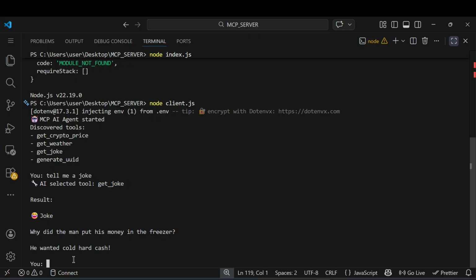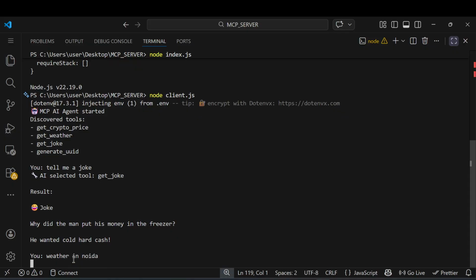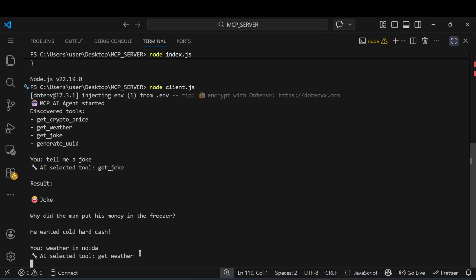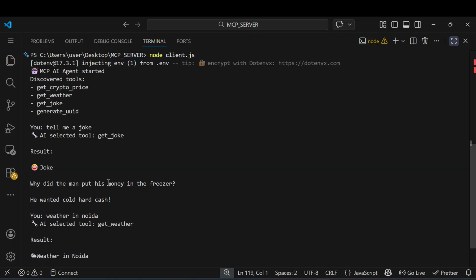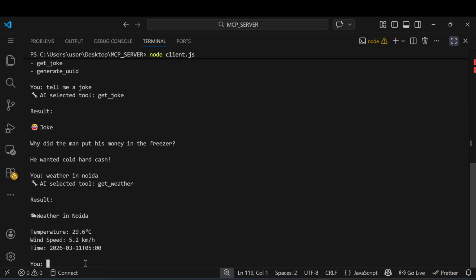Let me ask some other question, like the weather in Noida. You can see the AI selected get weather. The temperature is this, the wind speed is this, the time is this. Another thing we can ask about is the crypto price.